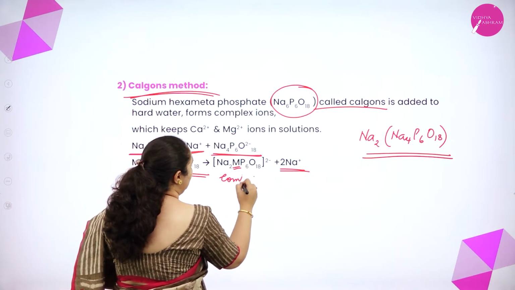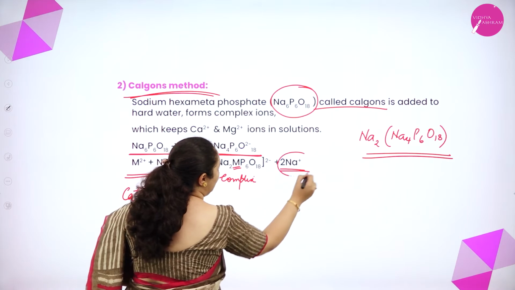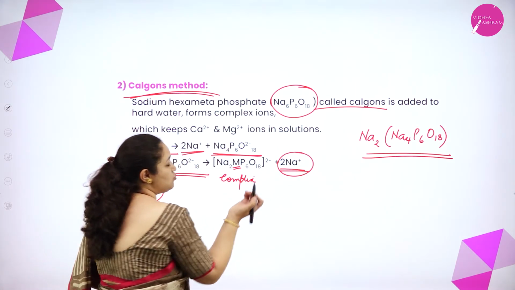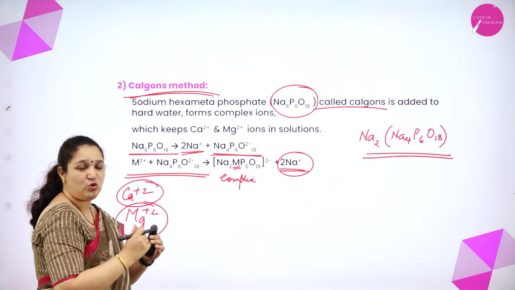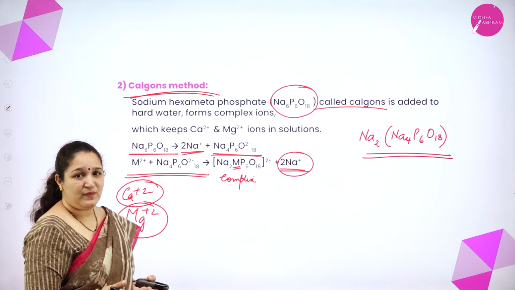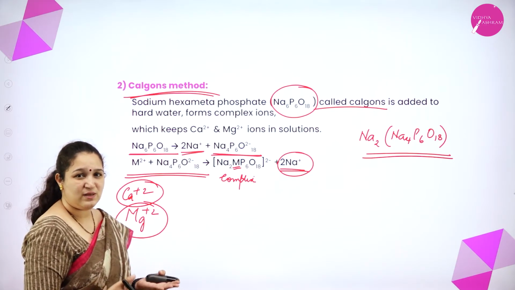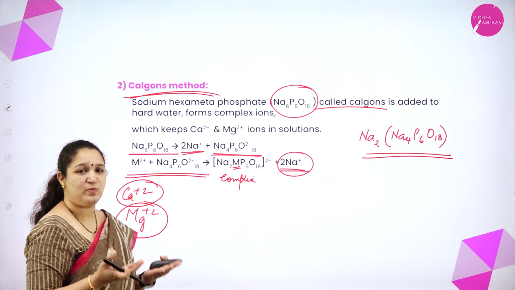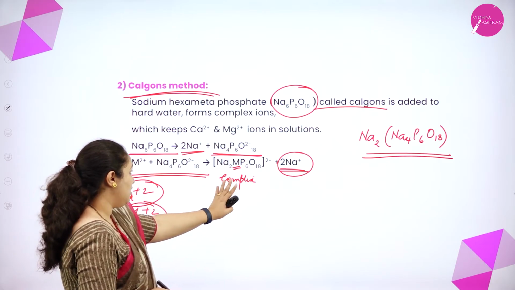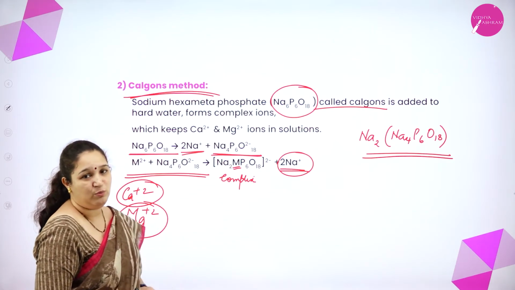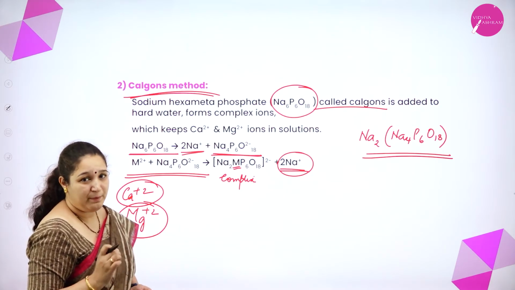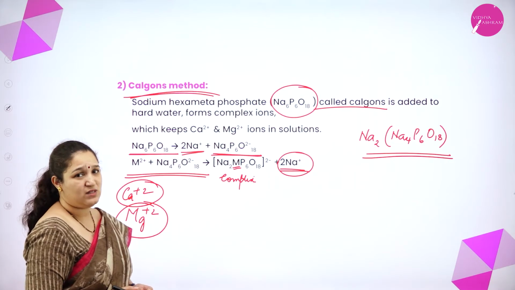So you get a complex, and in water, instead of calcium and magnesium, what is getting replaced? Sodium is getting liberated. Sodium ions will not lead to any hard water, isn't it? It is something which is considered to be present in soft water. Thus, a complex ion is formed. This can be removed further. So this is Calgon's method. I hope you have understood.